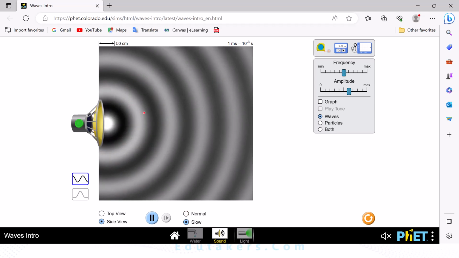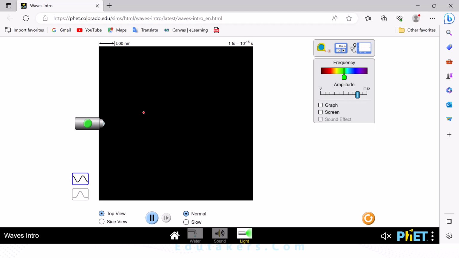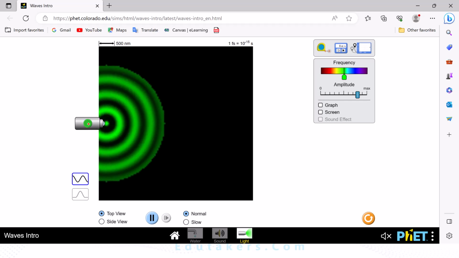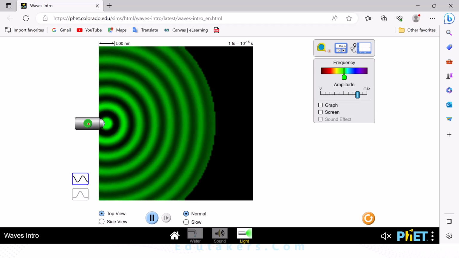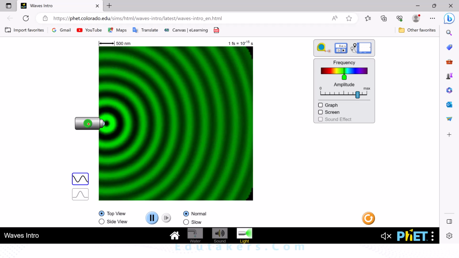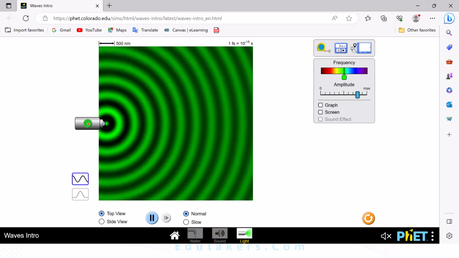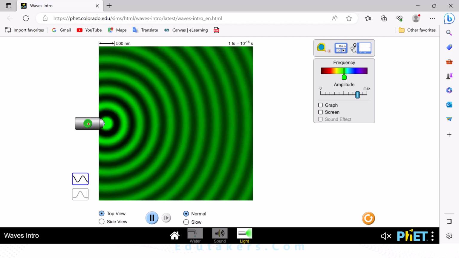Next is the light wave. How is the light wave produced? So basically when I press on this button, you can see the light is propagating, and when the light moves away, basically it transfers energy from one point to another by moving away from the source of the disturbance.